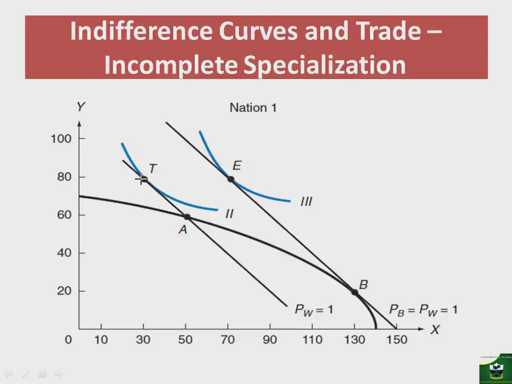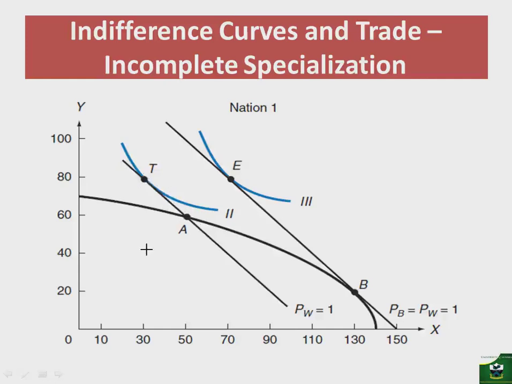Now you will notice that at point T, the Y consumption level has increased while the X consumption level has reduced. This could be explained by many factors, which may include the people of nation 1 not developing strong tastes for commodity X, but developing strong tastes for commodity Y, and therefore they would want more of Y. So the movement from point A to point T, which is the point of consumption after trade, measures the gains from exchange.